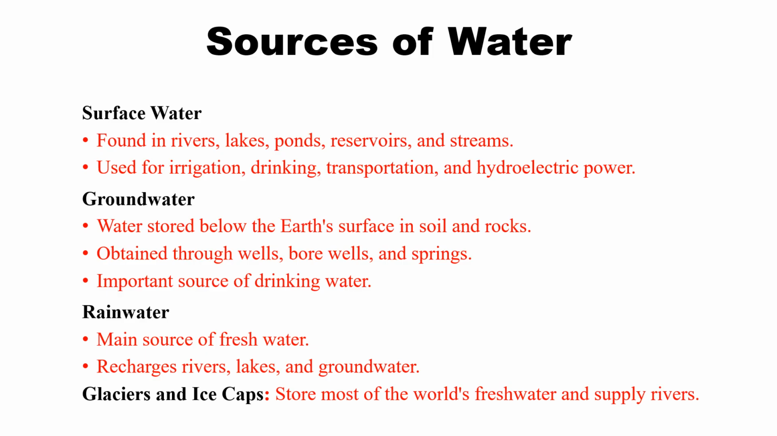Next, glaciers and ice caps. Majority of the water we get is from this form. Glaciers and ice caps store most of the world's fresh water, and this supplies the rivers. So the main sources of water are surface water, groundwater, rainwater, glaciers, and ice caps.